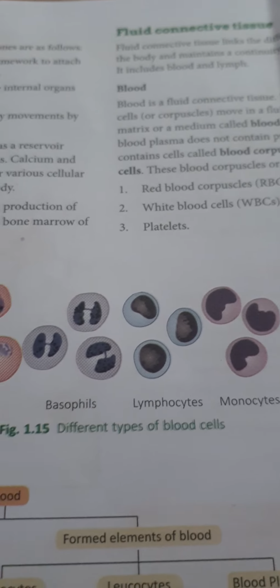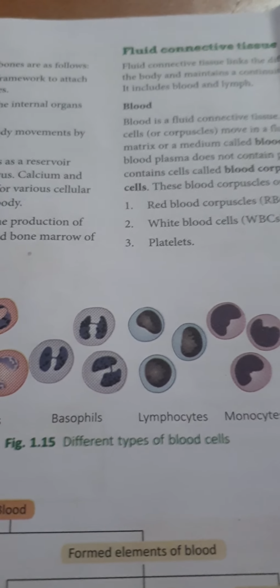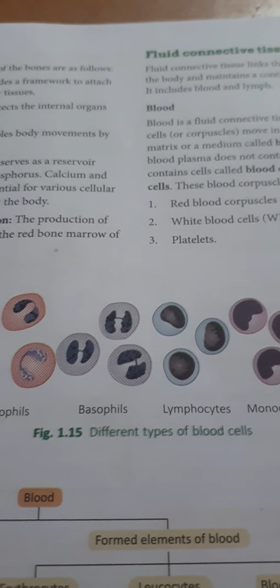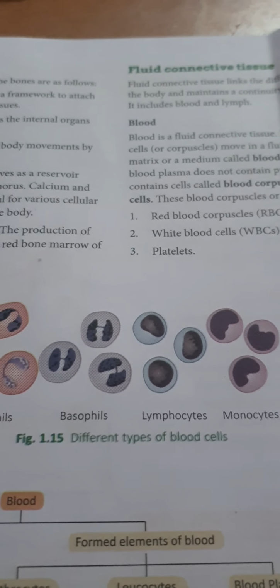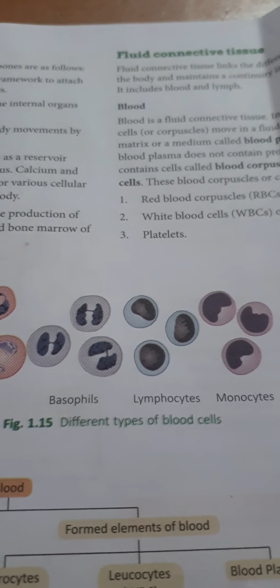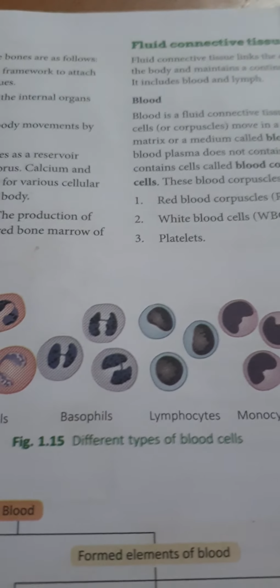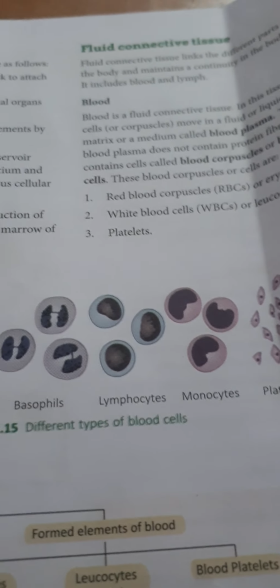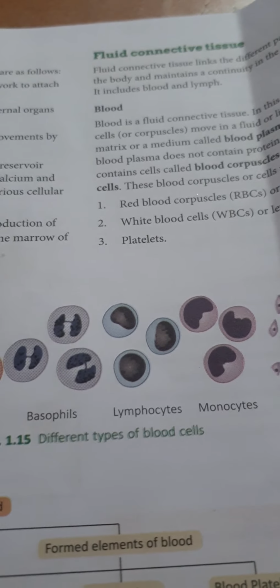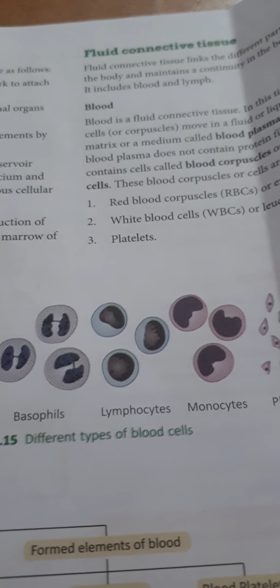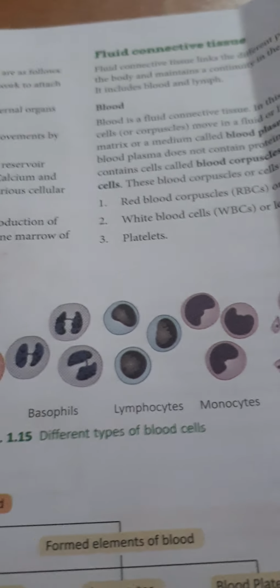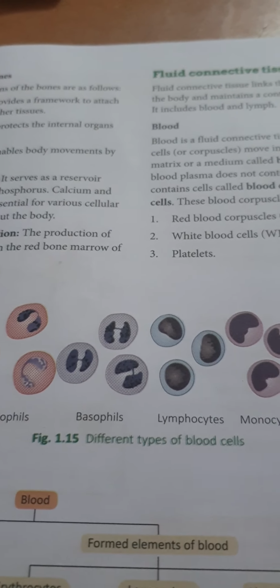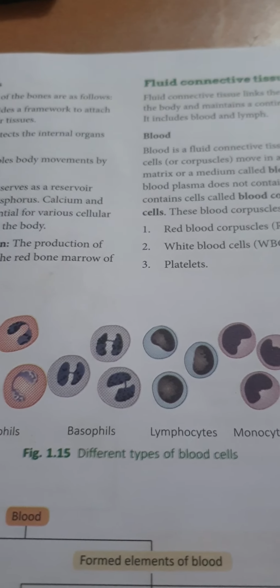Blood is a fluid connective tissue that consists of plasma, blood cells, and platelets. In simple words, you should know that blood is a fluid connective tissue that consists of plasma, blood cells, and platelets, which circulates throughout our body, delivering what?